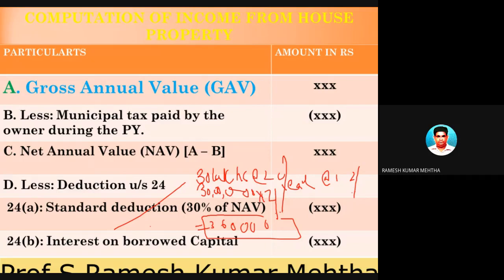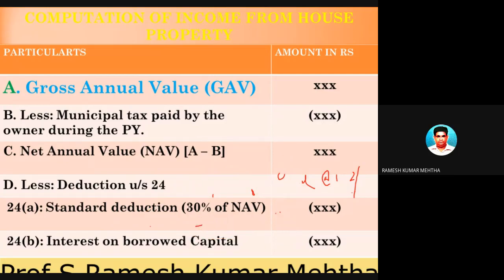You are eligible to deduct this expenditure of 3,60,000, because these are all genuine expenditures incurred by the assessee for renting it out or for self-occupied house property.